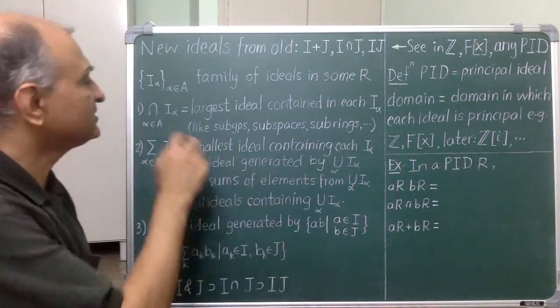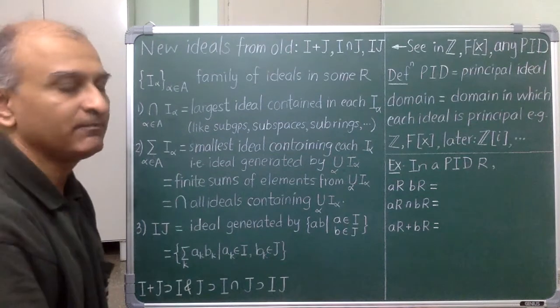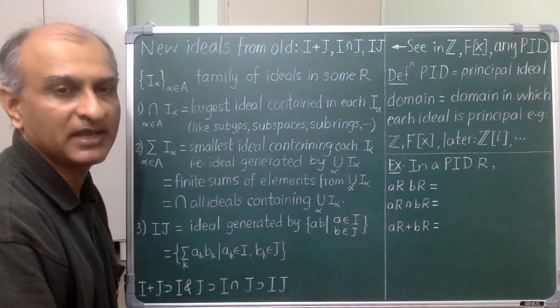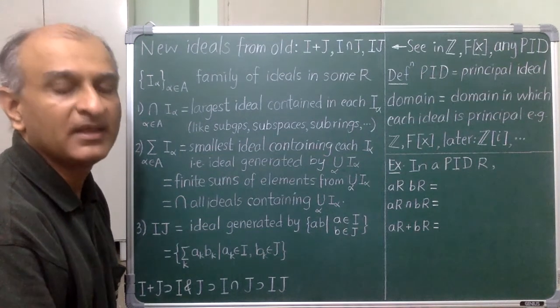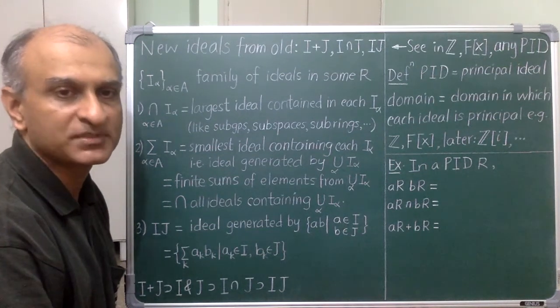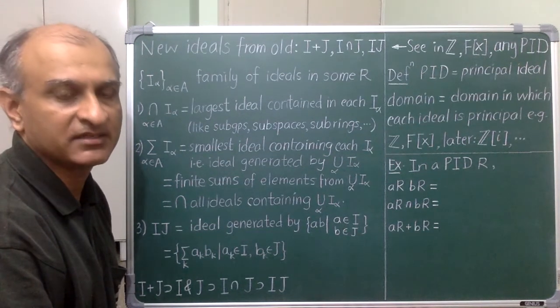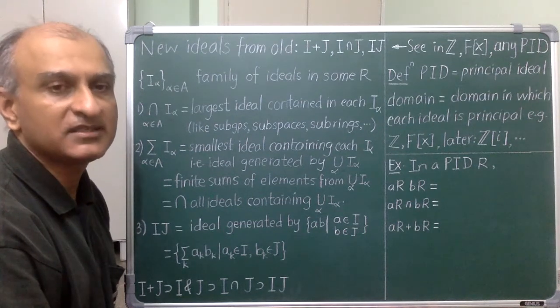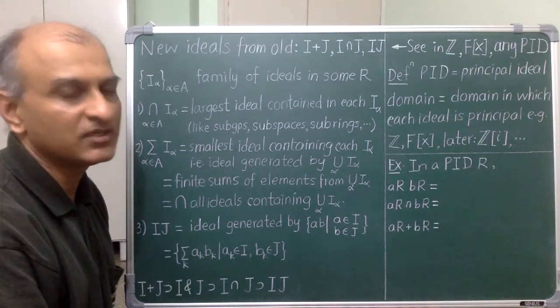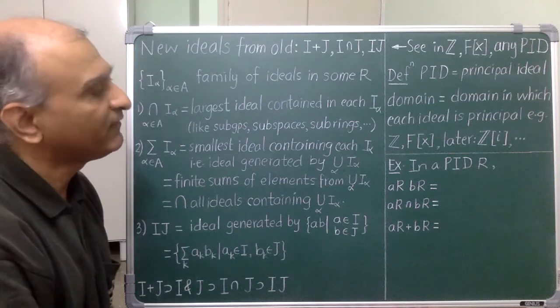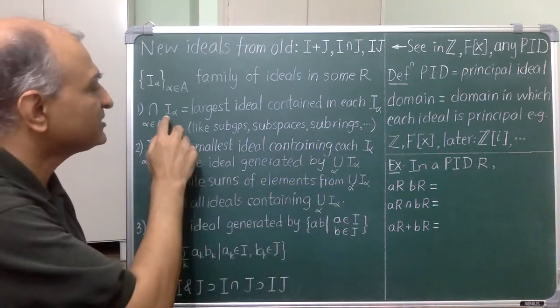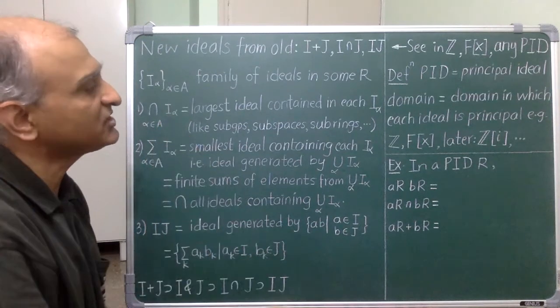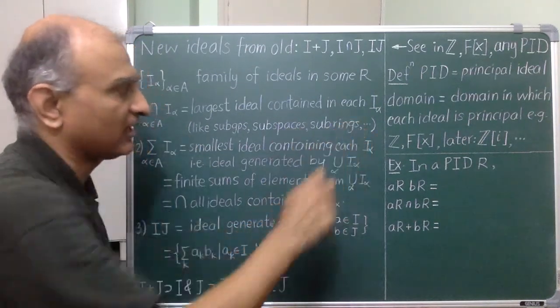If I take the intersection of all ideals in this family, then this is automatically an ideal, just like the intersection of subgroups is a subgroup, and similarly for normal subgroups, vector subspaces, etc. Simply because the intersection is automatically closed under whatever operations. I will use this idea of subrings also. The intersection of I alphas is the largest ideal contained in each I alpha.